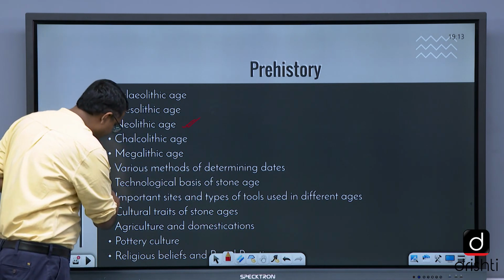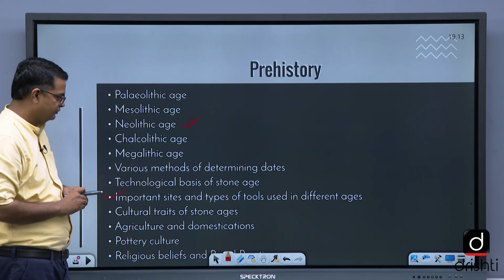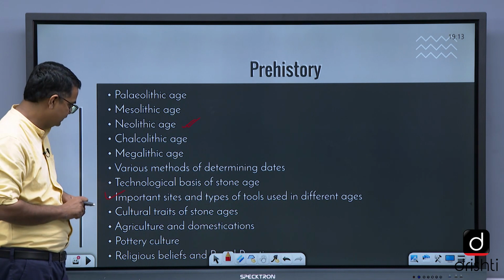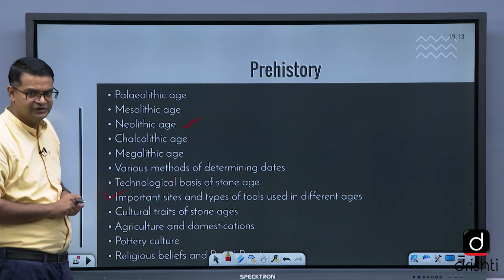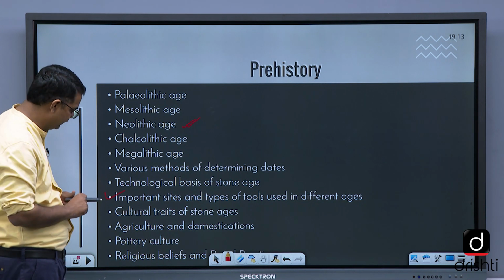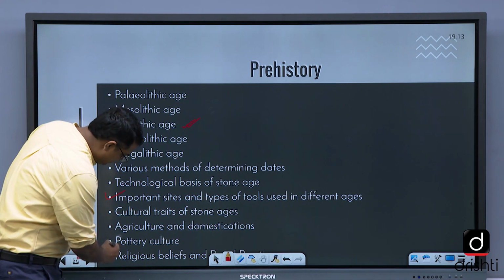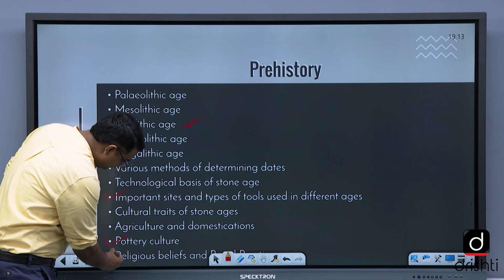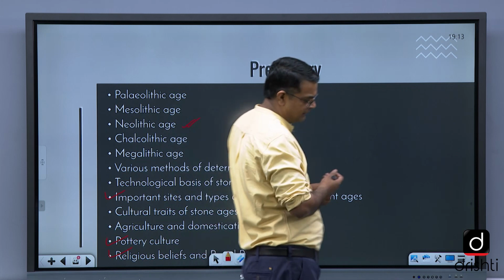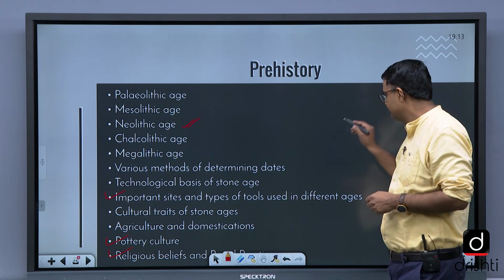Important sites you need to focus on, and the types of tools used in different ages. Cultural traits of the Stone Ages: agriculture and domestication, pottery culture, religious beliefs and burial practices.